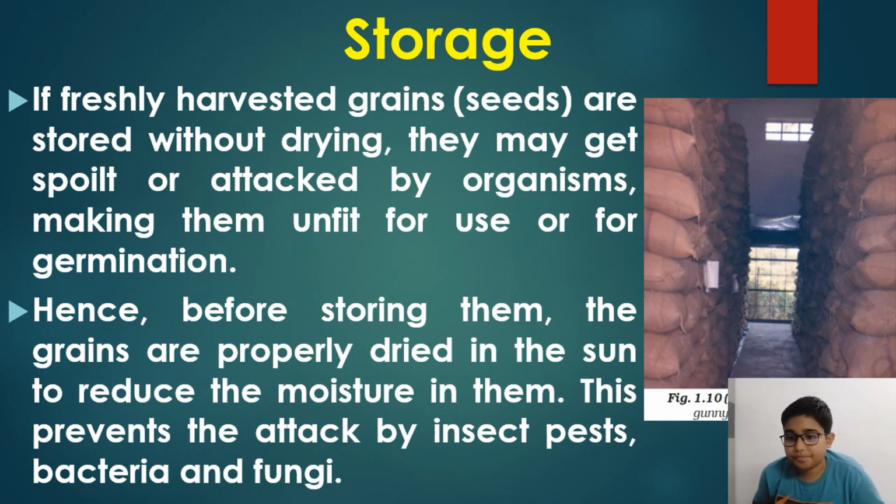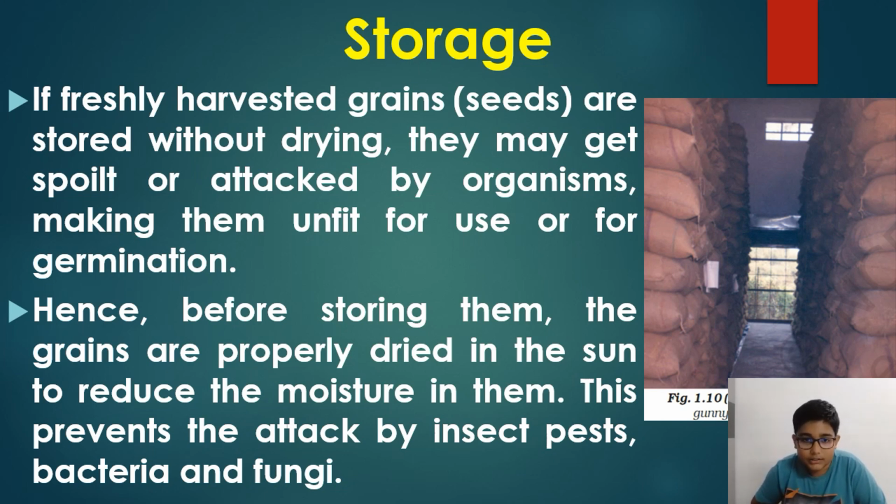If freshly harvested grains or seeds are stored without drying, they may get spoiled. In the last slide we read that harvested crops have moisture in them. And one line before that, we read that harvested crops have to be kept safe from moisture. So if they have moisture while harvesting, the farmers have to keep them away from moisture. So they have to dry the grains before storing them. They contain moisture, right? So they have to dry the grains before storing them.